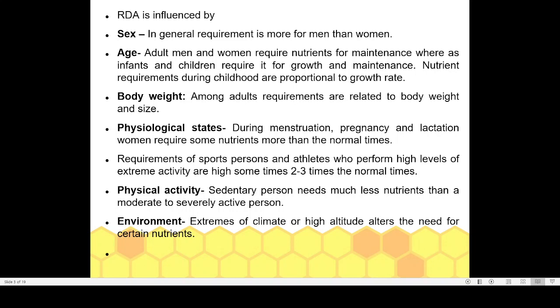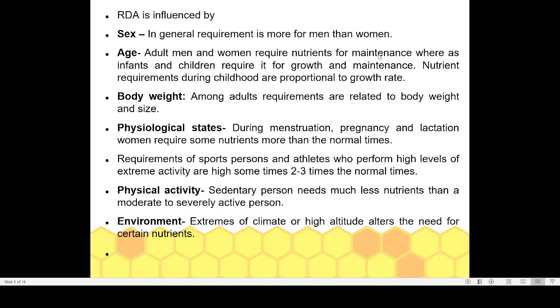That is why men have to eat more to maintain proper health. And if women eat the same quantity that a man takes, you will become more obese, more chubby, fat in your later life.